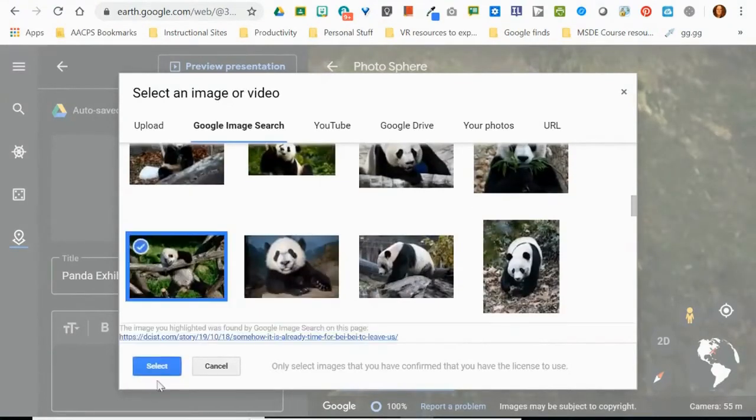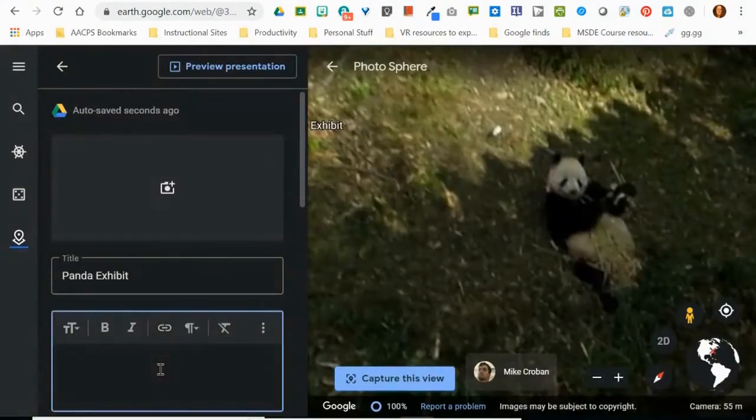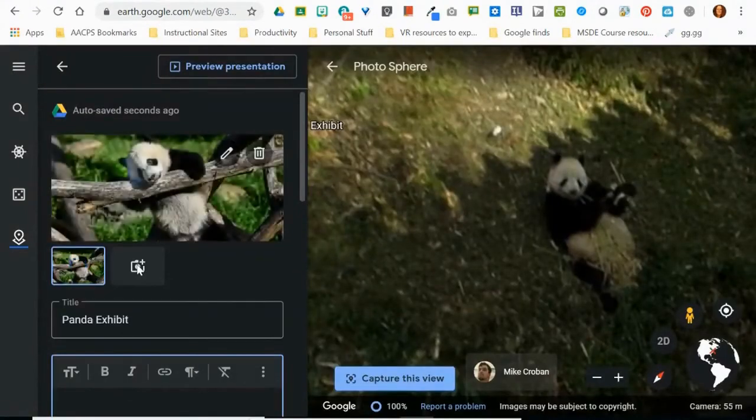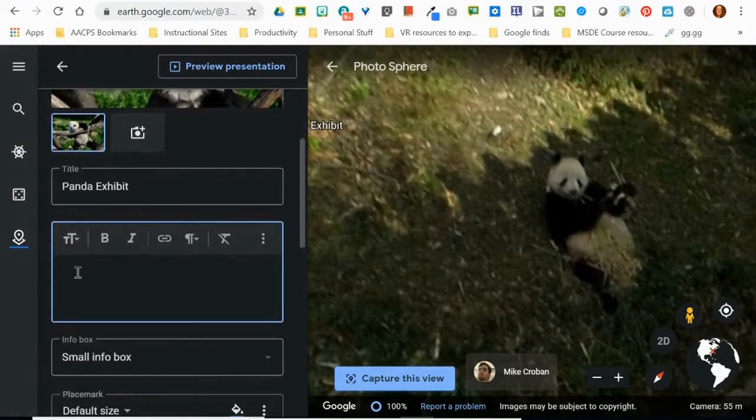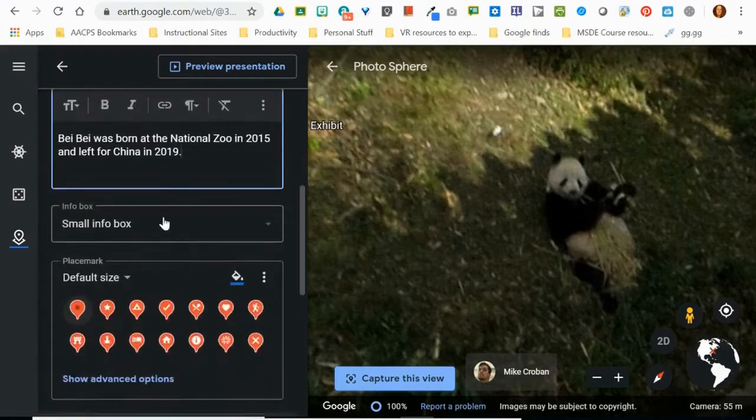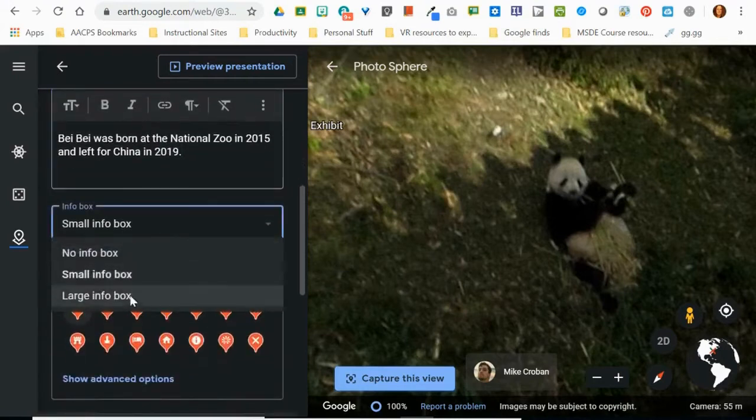I can find this cute picture of a panda trying to climb up that log. And then once it loads one picture, I have the picture option here again to keep clicking and adding more images if I'd like. I can even type in, let's say this is Bebe, was born at the National Zoo in 2015 and left for China in 2019. Bye-bye, baby.